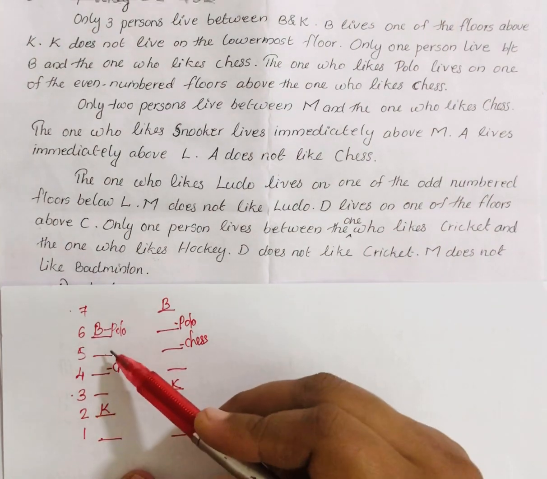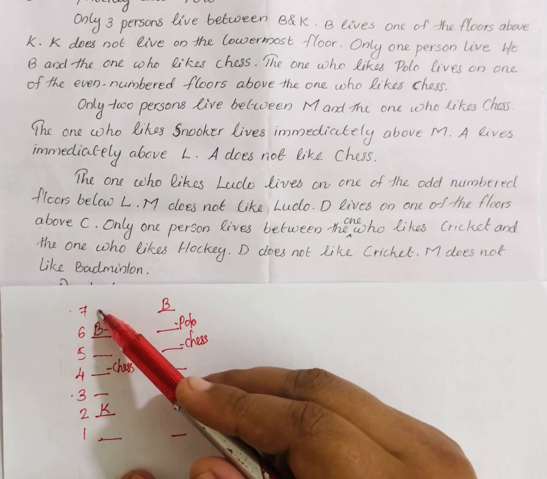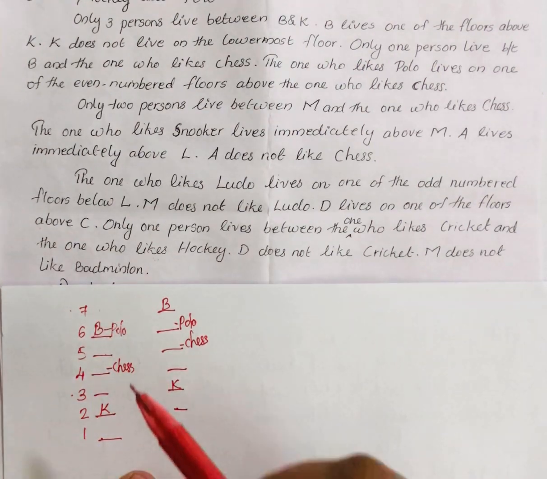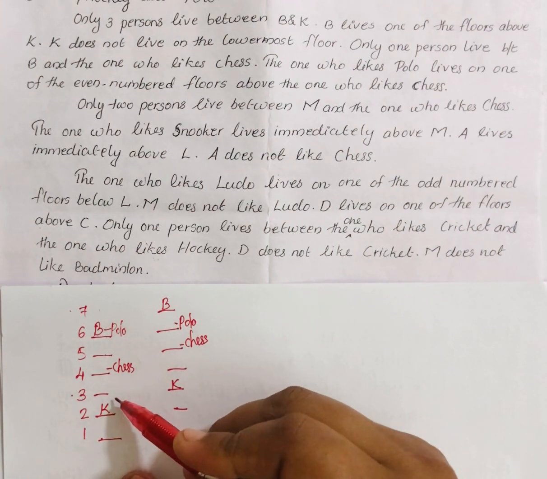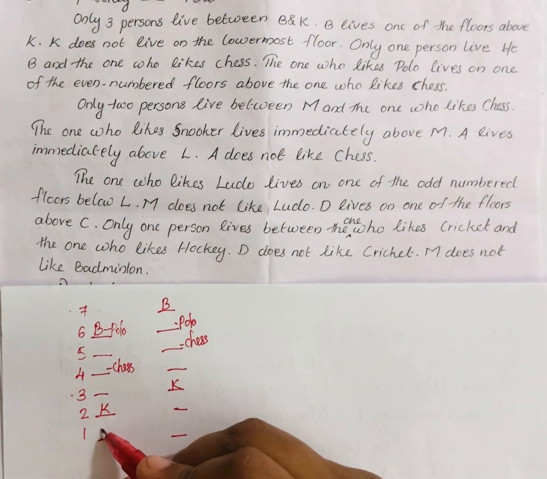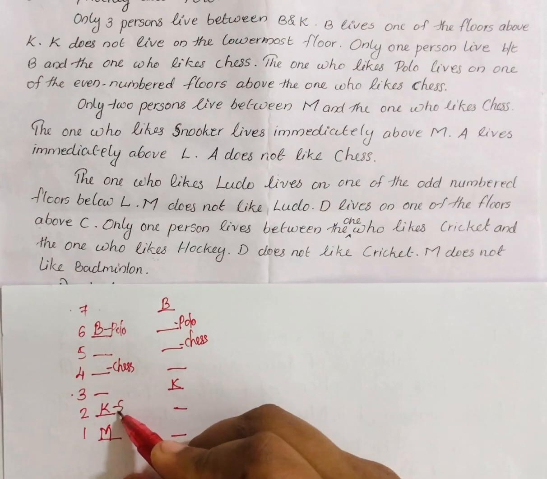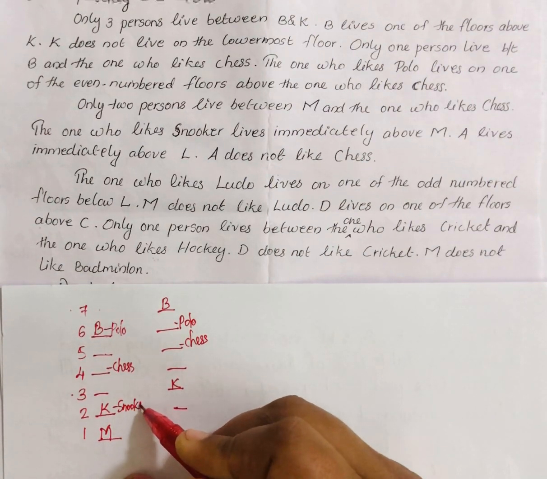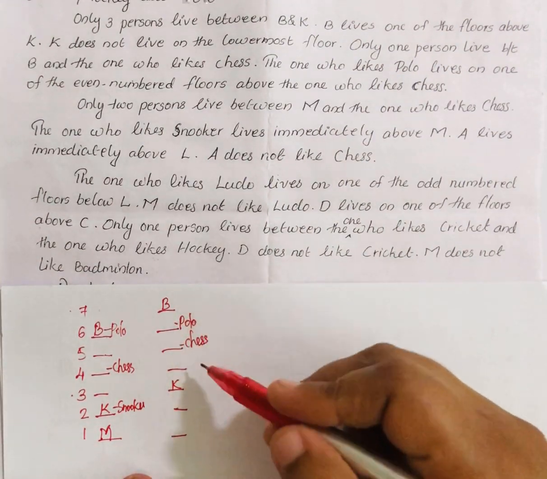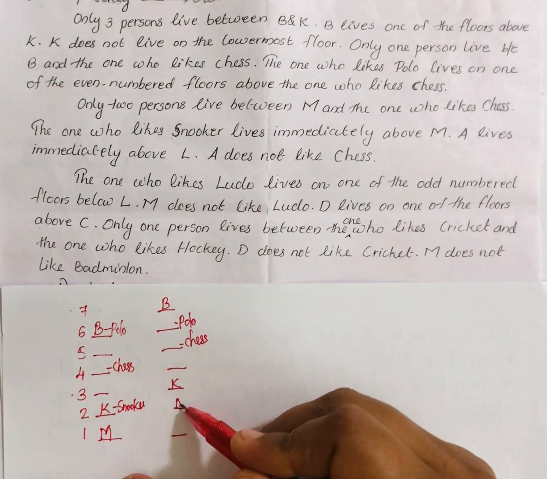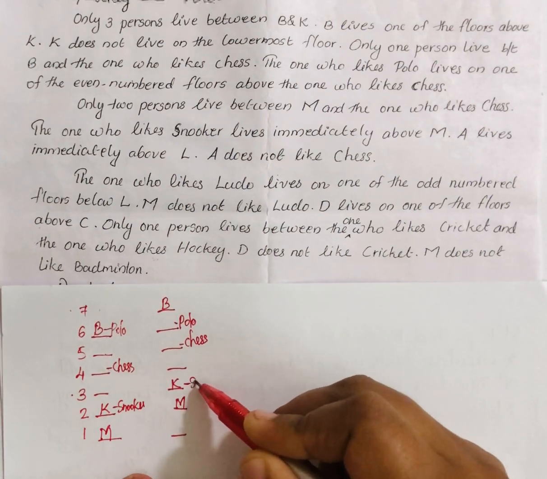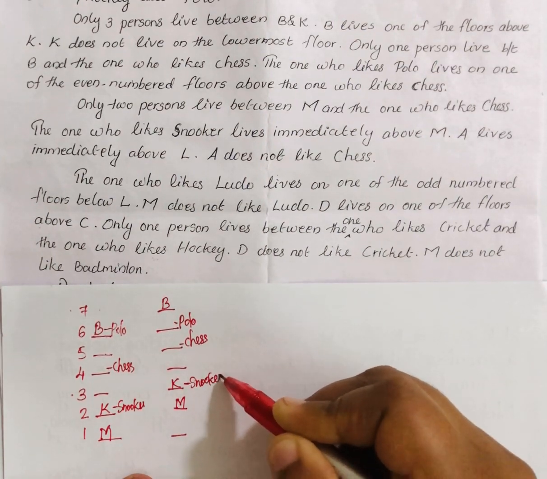So chess is here. After 2 floors M can be here, but the next condition says snooker is immediately above M. So that condition will not match here. M cannot be on the upper side, M should be on the downside. After 2 floors M will be here, then this person will be snooker. In this case above it is not possible, so on the below side, 1, 2, then this will be M and this will be snooker.